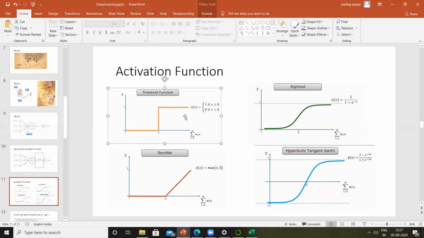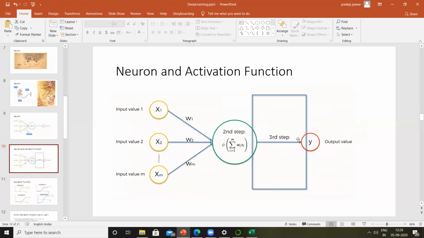What the threshold function is trying to tell us is, after a certain intensity of input, the output of that neuron is going to be 1. So you can see here, after a certain input value X, immediately the output will be 1. So the output of this neuron is either going to be 0 or 1 if we are using a threshold function.